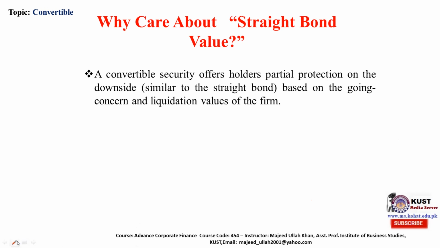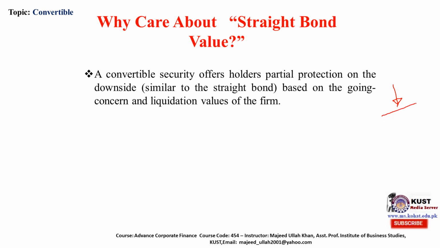So further, a convertible security offers the holder partial protection on the downside, similar to a straight bond, based on the going concern and liquidation value of the firm. For example, if you have a convertible security, you are protected on the downside.